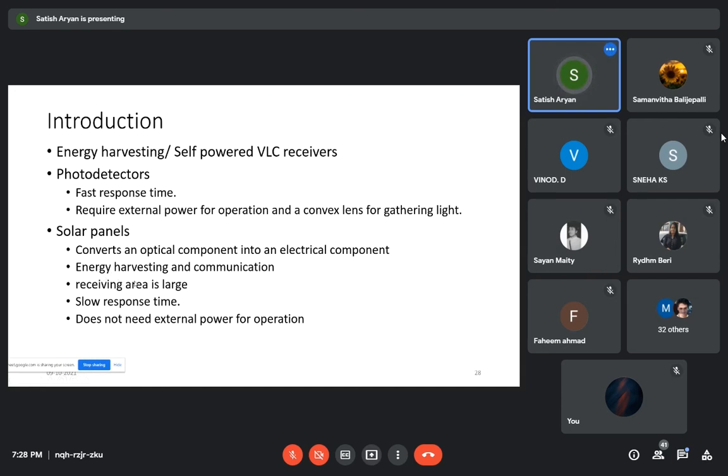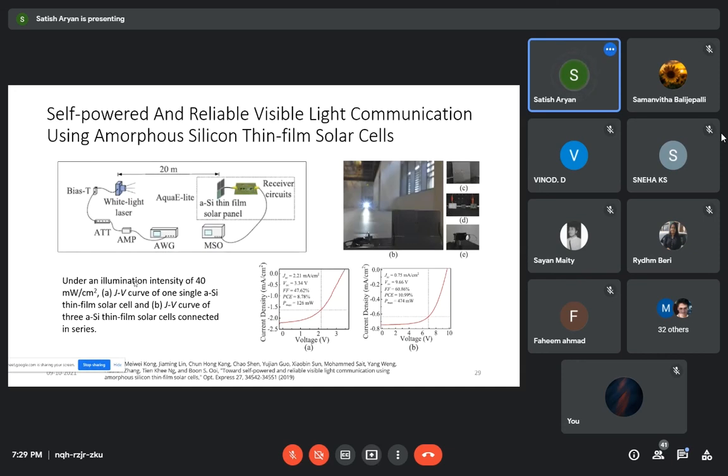So here are some papers which are talking about this upcoming technology to implement, like self-powered and reliable visible light communication, where they used a thin film solar panel as a receiver. They harvested the energy coming from the white light source and used that generated DC to drive the receiver circuit.